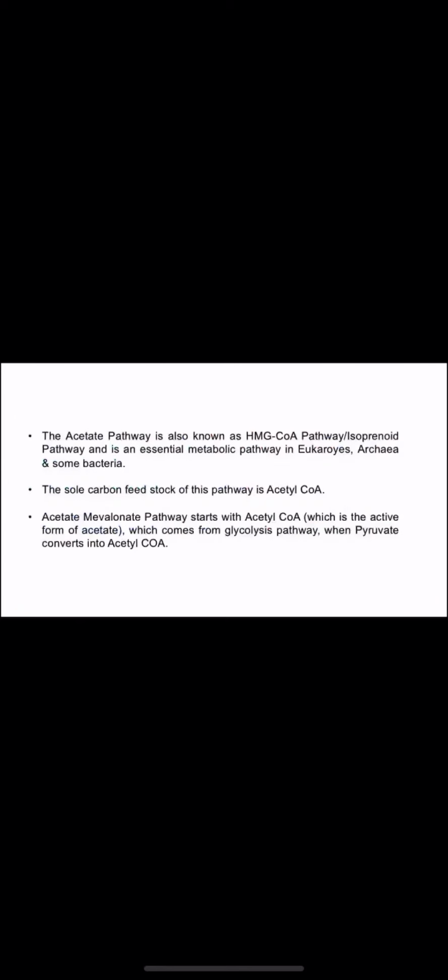As you can see in this reaction, mevalonate is phosphorylated to 5-phosphomevalonate, and it is again phosphorylated to form 5-pyrophosphomevalonate. And when this 5-pyrophosphomevalonate gets decarboxylated, it forms IPP here.